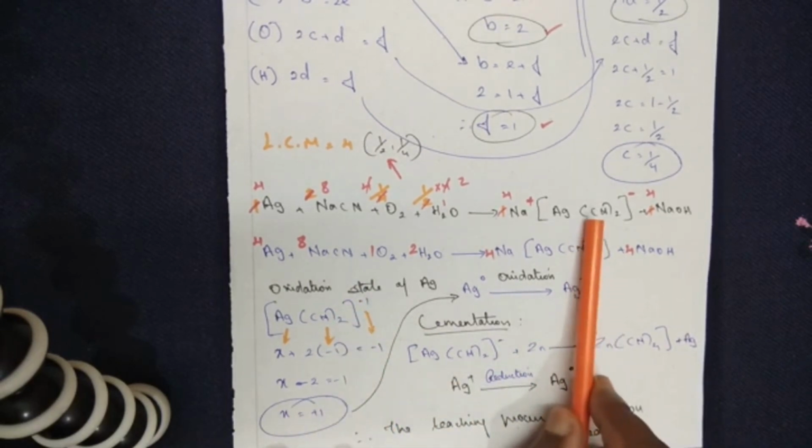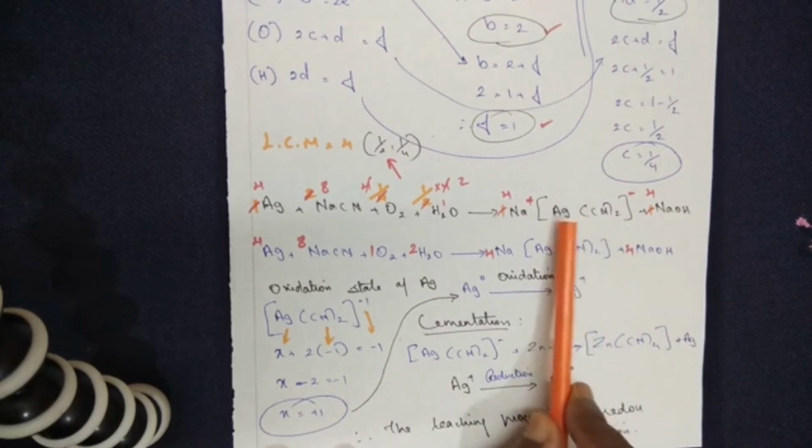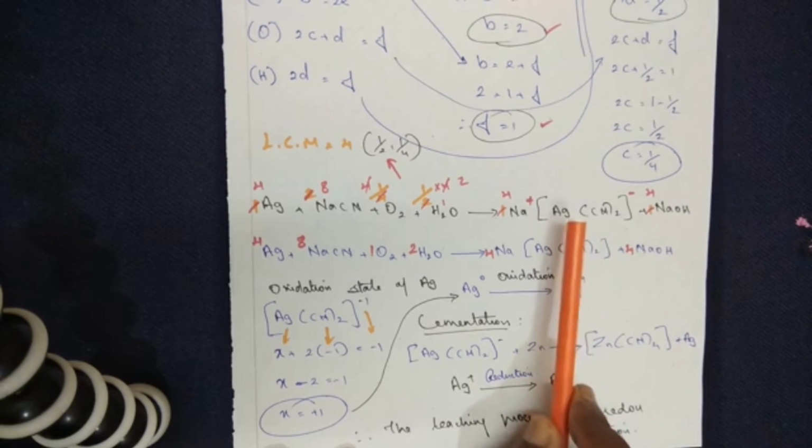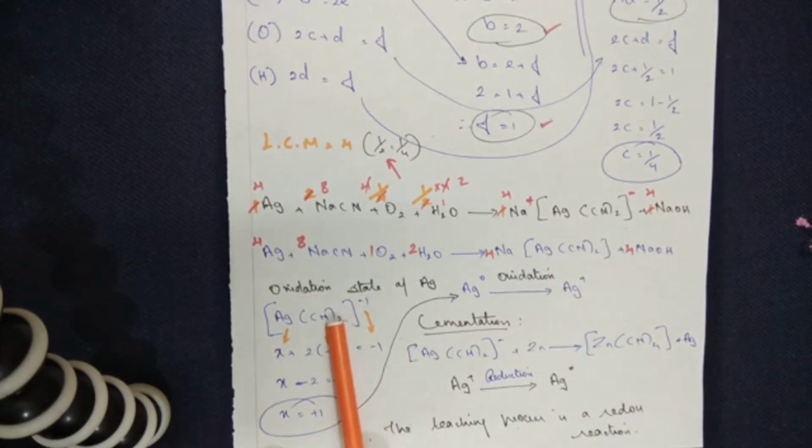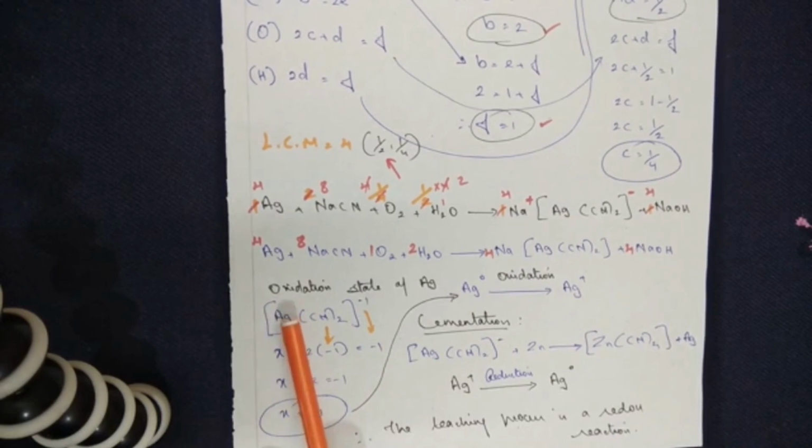So I've taken the square complex here because my metal of interest is silver. I need to find out the oxidation state of silver. I have written down the formula. Now I am going to find out the oxidation state of silver, so I have taken it to be X here.